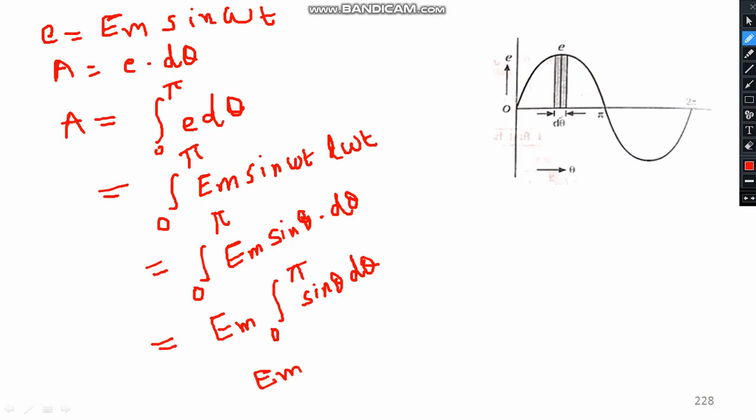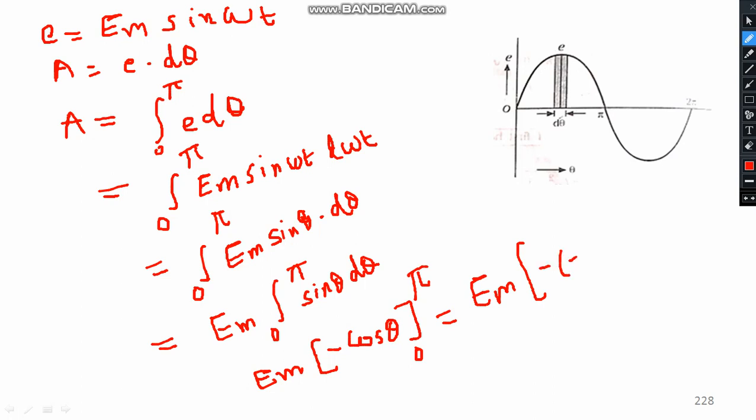What is the integration of sin theta? It will be minus cos theta. Give the limits. If you elaborate, how much will I be getting? Em into, put the limit, minus of cos pi, that is minus of minus 1, correct? Minus cos 0, cos 0 means 1.